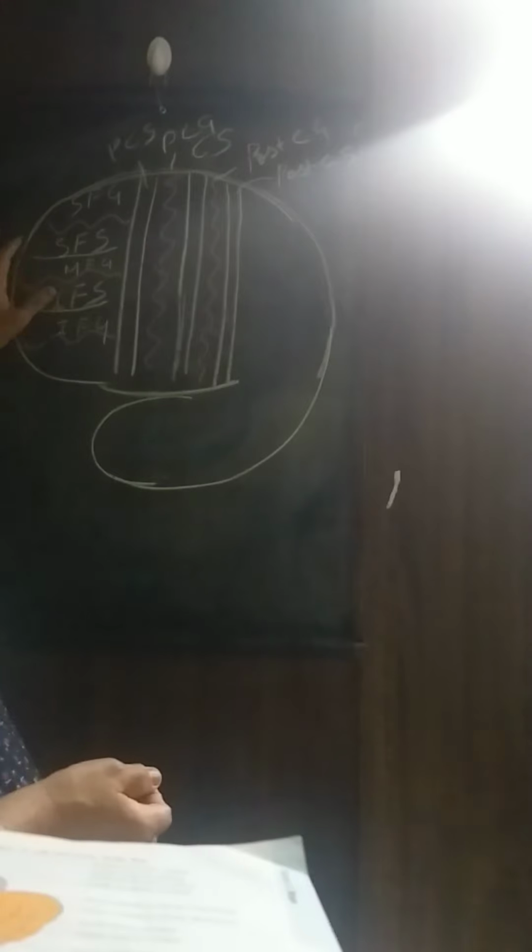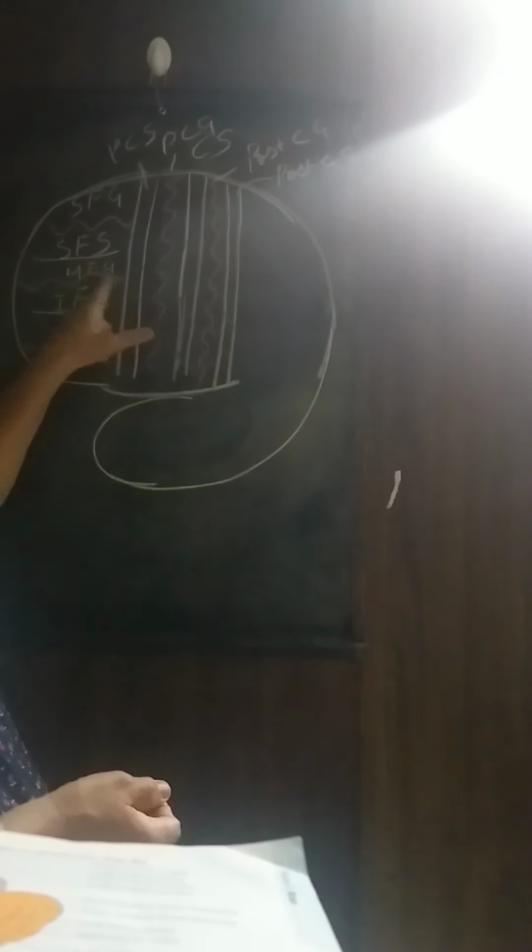The frontal lobe consists of 2 sulci and 3 gyri. The 2 sulci are the superior frontal sulcus and the inferior frontal sulcus, and these separate the superior frontal gyrus, the middle frontal gyrus, and the inferior frontal gyrus.